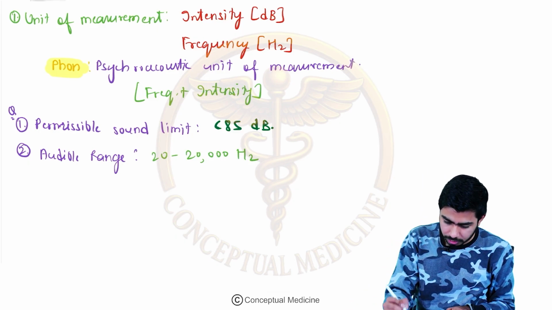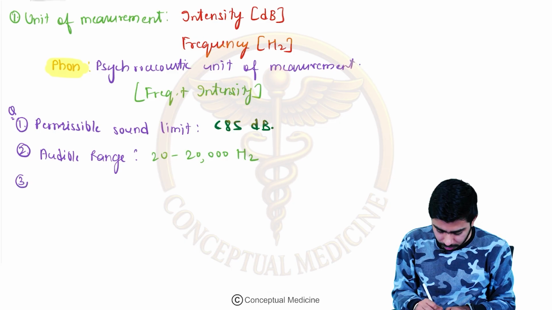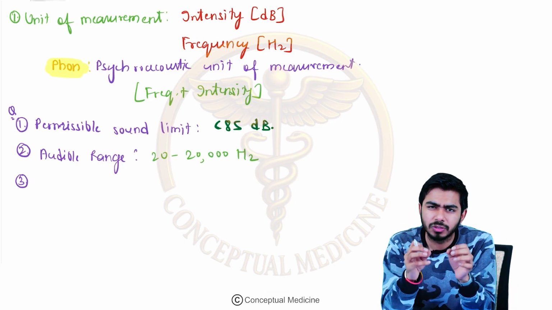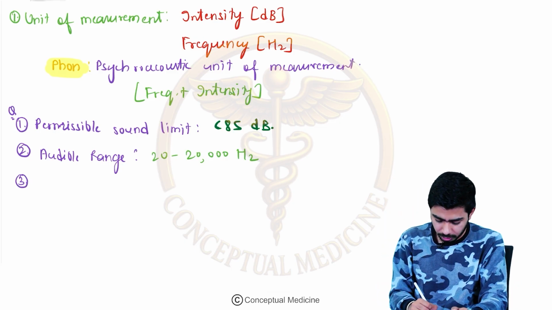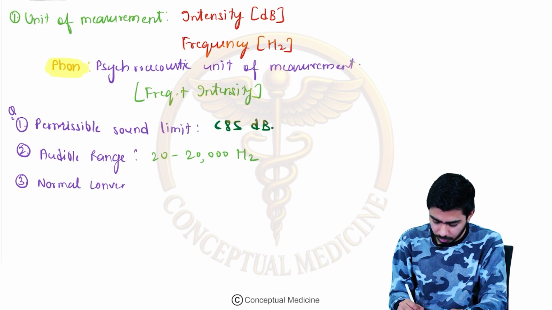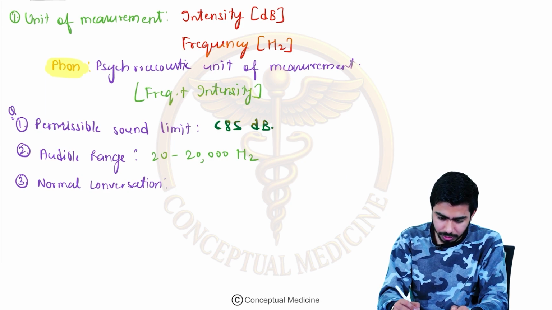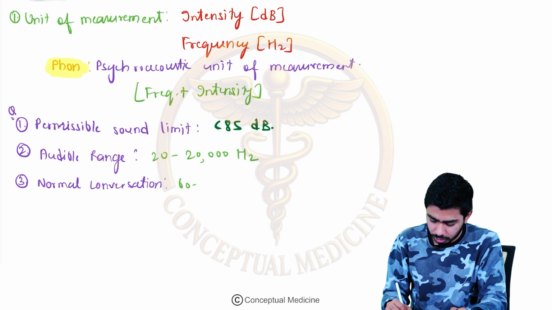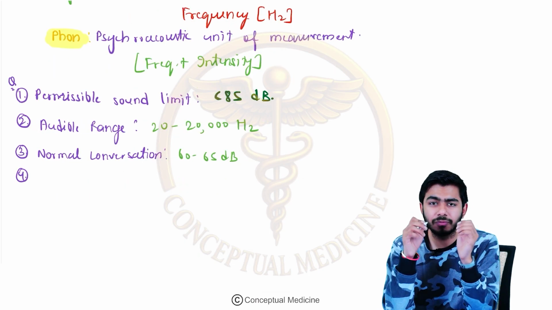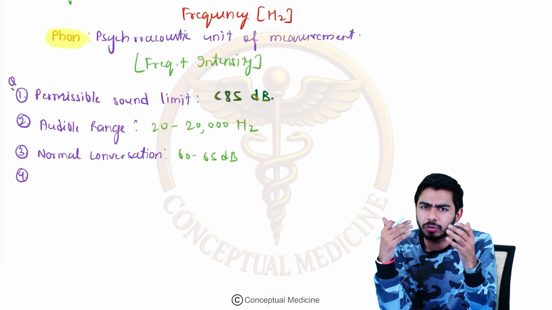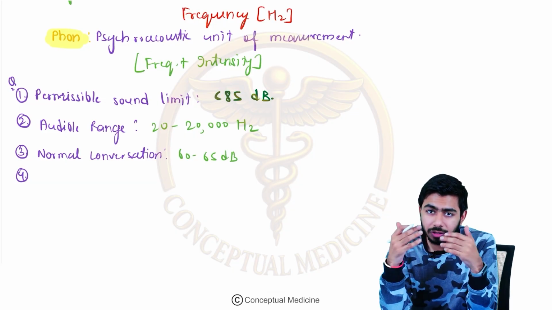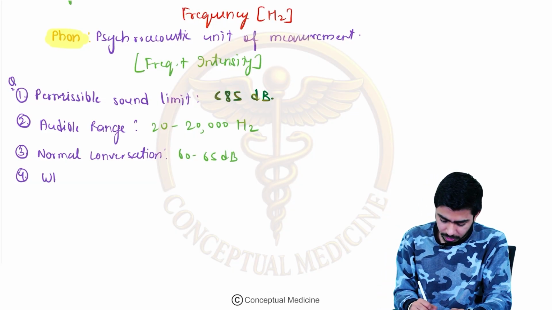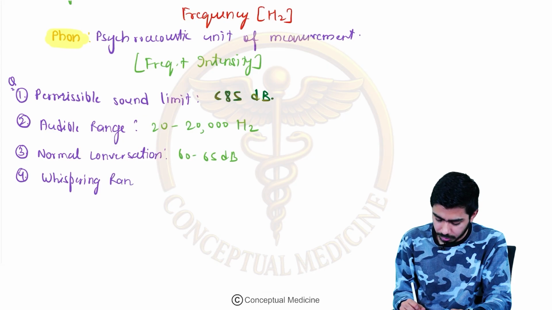Next question they had asked us that what is the normal conversation frequency. So normally you are just talking, for an example, that normally what will be the range, that is around 60 to 65 decibel. What is the whispering range? You are just talking to your friend in the ear only. So what is the range over there? So whispering range has been asked. Whispering range, if we talk about, that is 20 to 30 decibel.